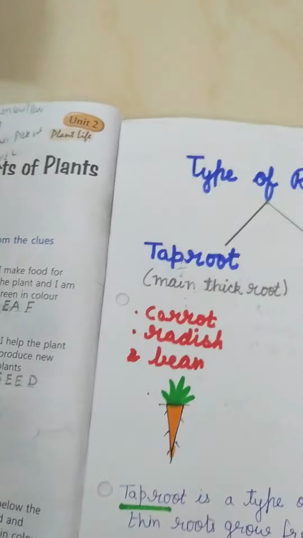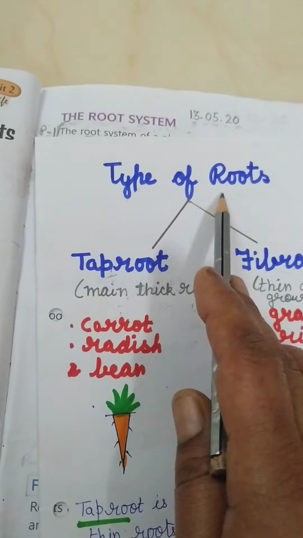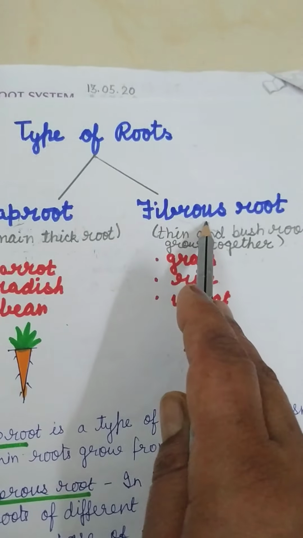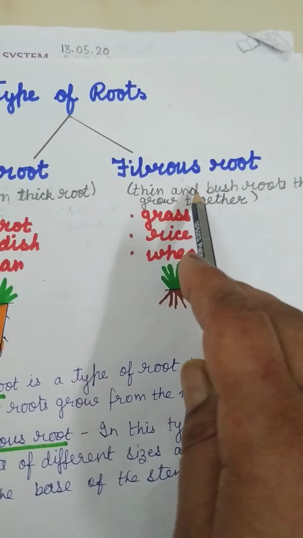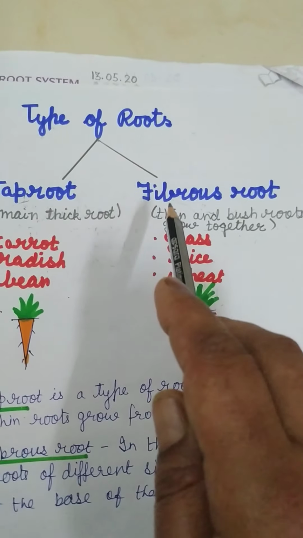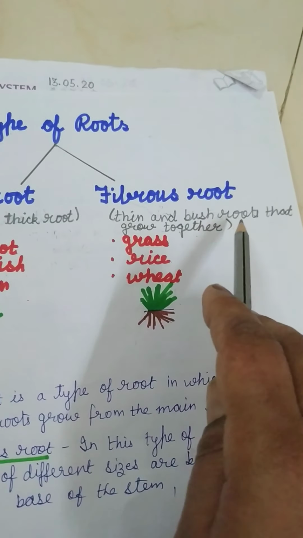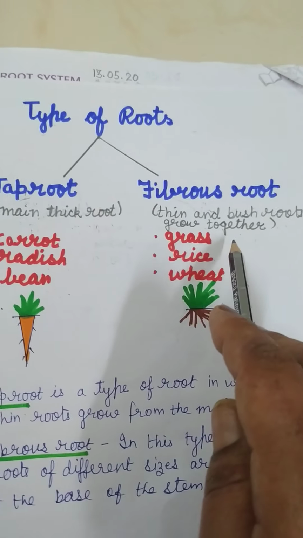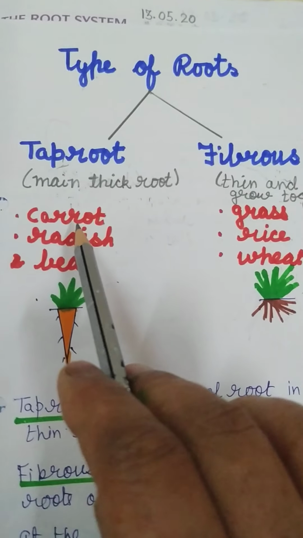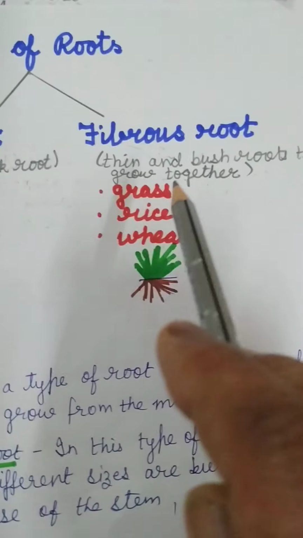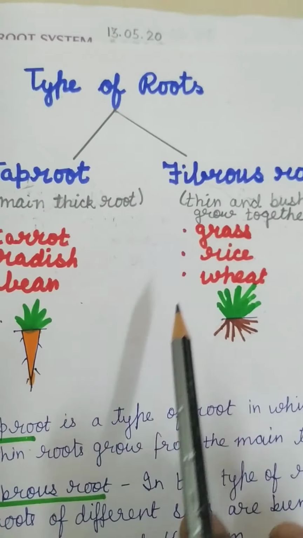Now I will show you one flow chart. How many types of roots are there? There are 2 types of root. First is taproot and the other is fibrous root. Taproot has one main thick root, but fibrous roots don't have one main thick root. They are thin and bushy roots that grow together. Now which plants have taproot? Plants like carrot, radish, bean. And which plants have fibrous root? Plants like grass, rice and wheat have fibrous root.